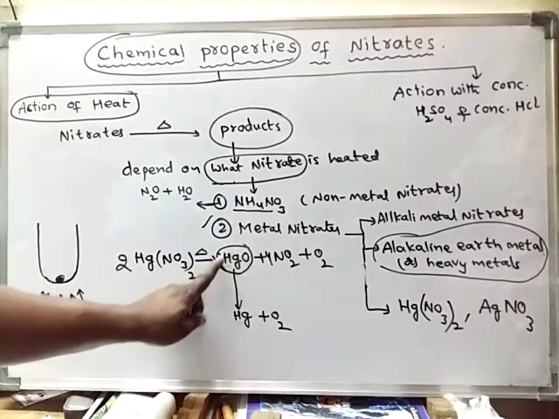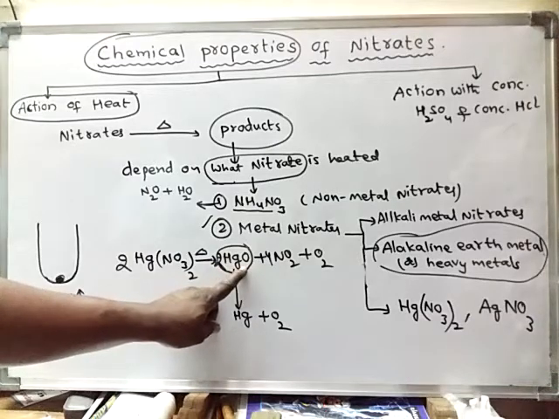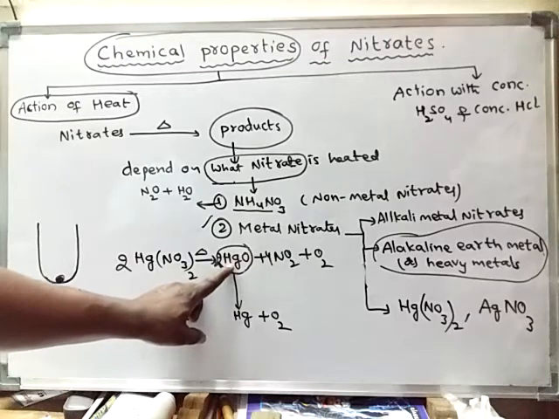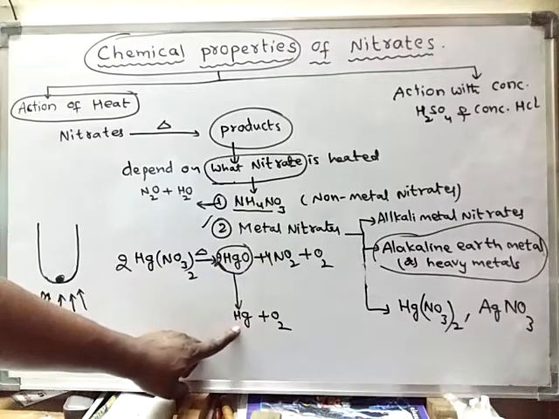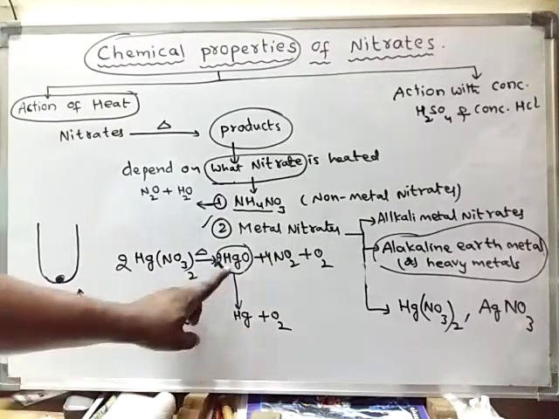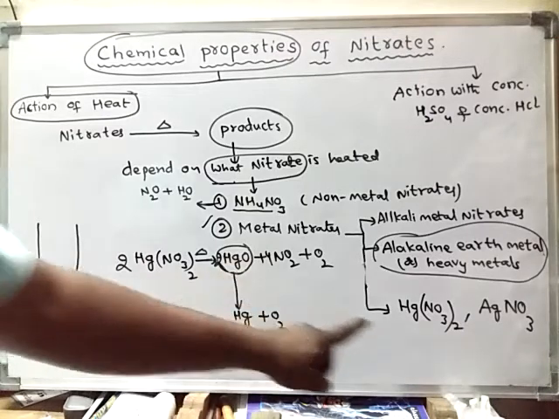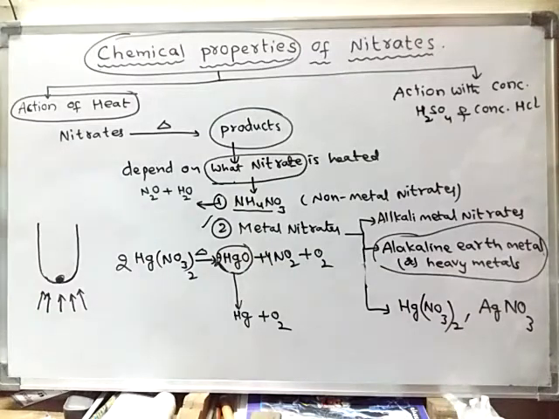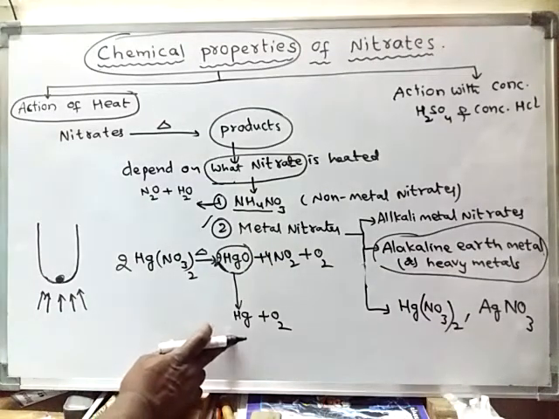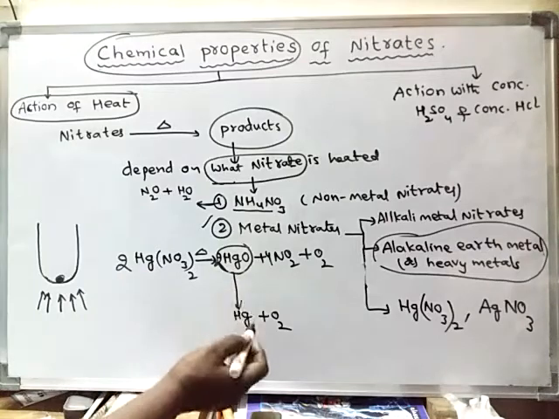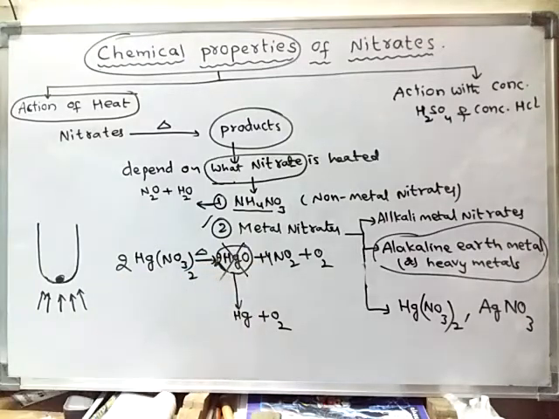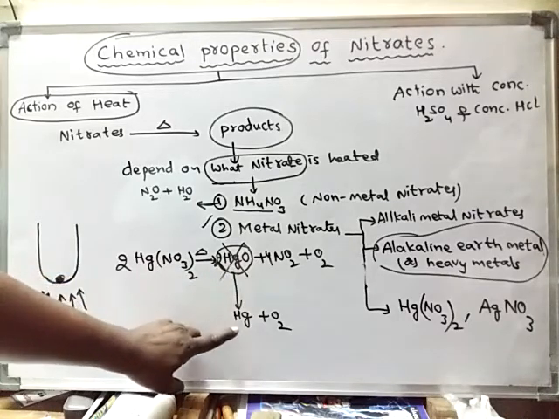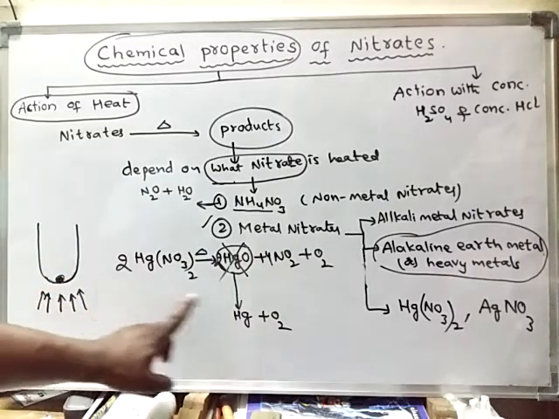So that means this substance, which is the oxide formed as the residue, will immediately break down into mercury metal, and oxygen gas is liberated, because the oxide of mercury and of silver are highly unstable. So what are the products formed here? This is not considered a product, because it is nowhere present. It is converted into this one. So what are the products?